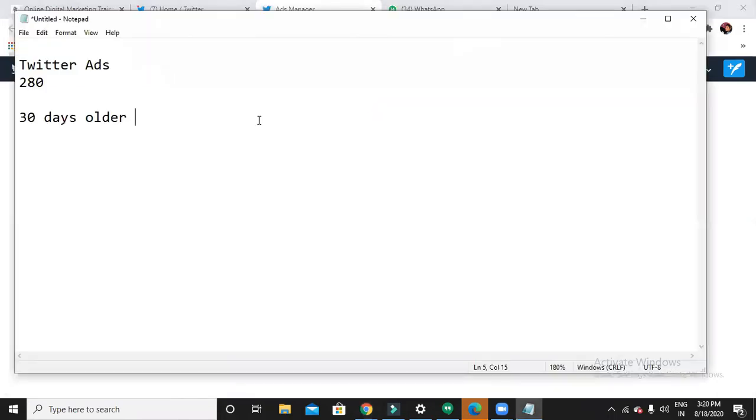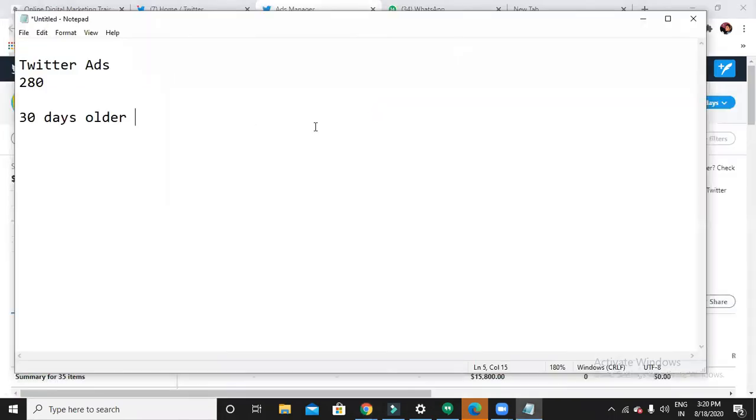Okay. So here comes Ads Manager. In Facebook, we do have Ads Manager. In LinkedIn, we have Ads Manager, and the same in Twitter also, we do have an Ads Manager. With the help of this Ads Manager only, we're going to create campaigns and ad sets.